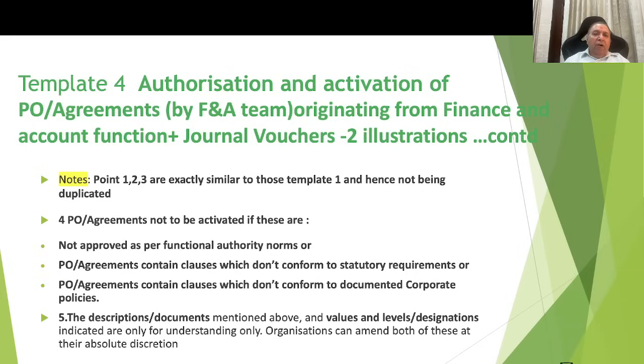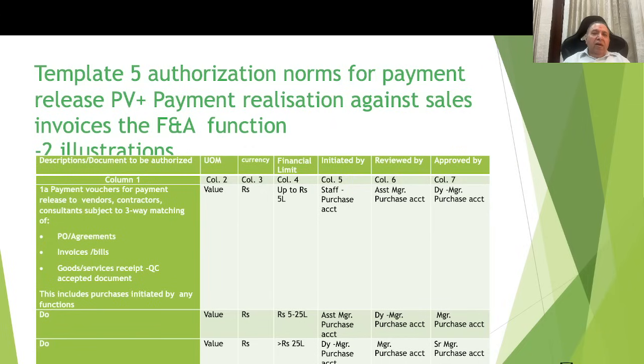Now, here the points 1 to 3 in the columns are similar to templates 1, 2 and 3. So therefore, I am not elaborating further on this. Lastly, template 5, which is for payment release vouchers and payment realization against sales invoices. Earlier, I had proposed mostly for the outflow related, expense related PVs, etc. Here I am talking of the payment which is coming from the customers or from the dealers, channel partners, etc. So here the first line item is payment vouchers for payment release to vendors, contractors.